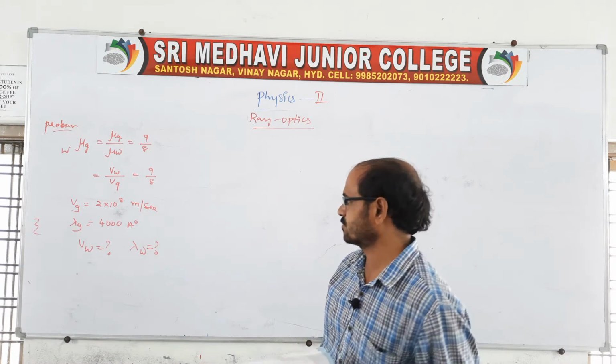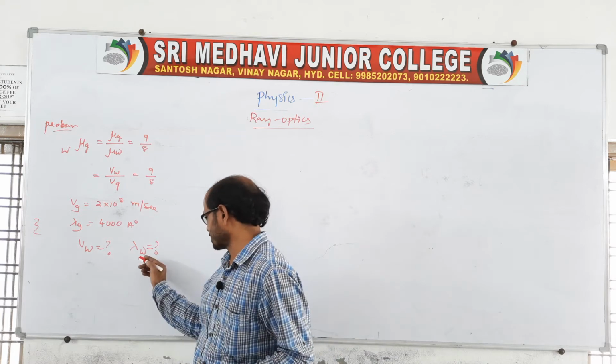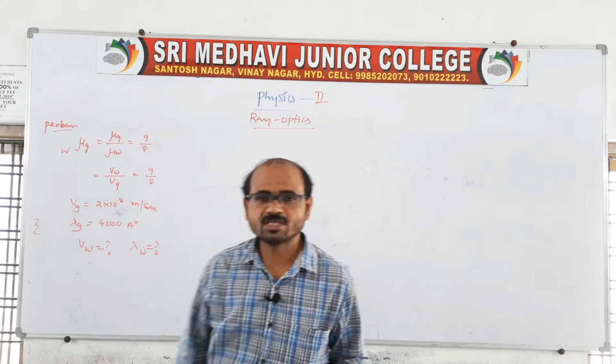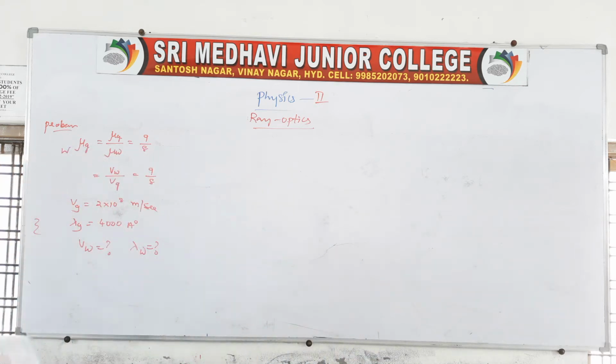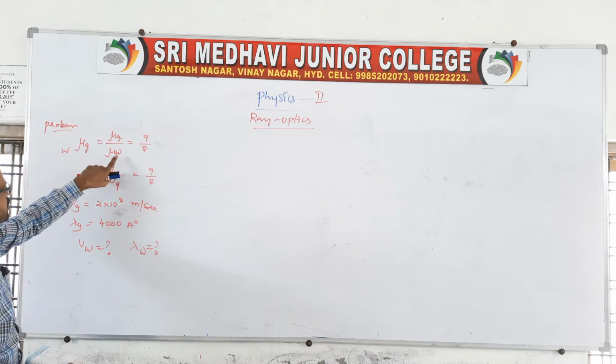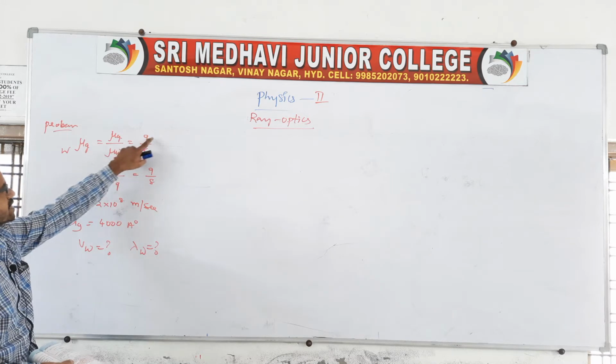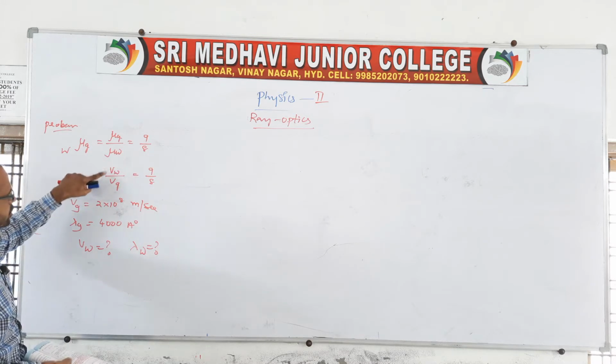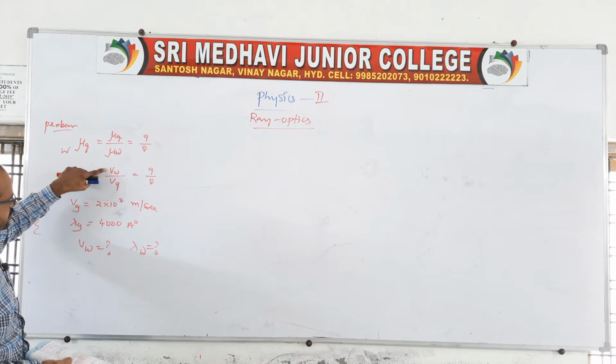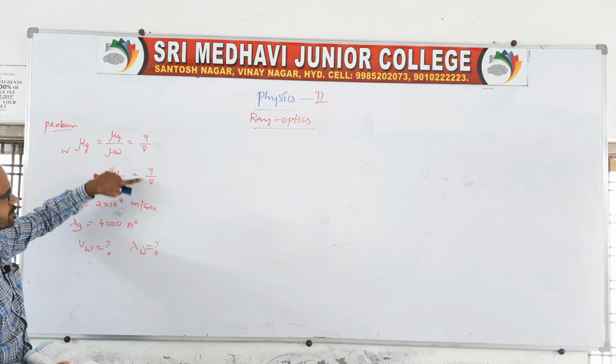We are asked to find the velocity in water as well as the wavelength in water. Here light is propagating from water to glass, so the given ratio is mu g by mu water, which is 9/8. Therefore Vw by Vg, the velocity in water by the velocity in glass, is 9/8.